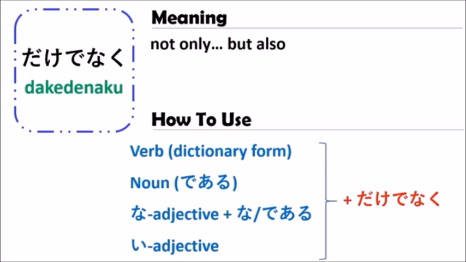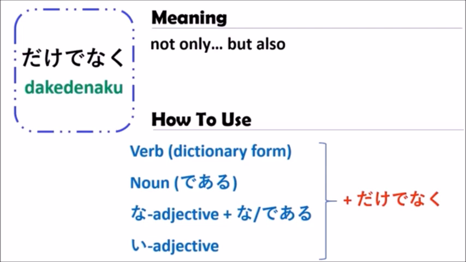But in the case of a na adjective, you can use "adjective + na" plus dake denaku, or you can just cut off the na and use "adjective + de" plus dake denaku. You can use both cases, so you can choose which one to use, de or na.